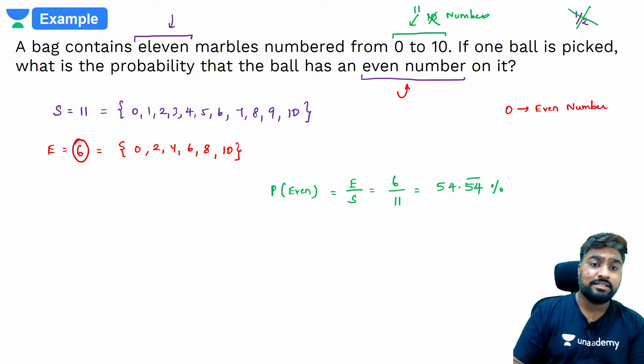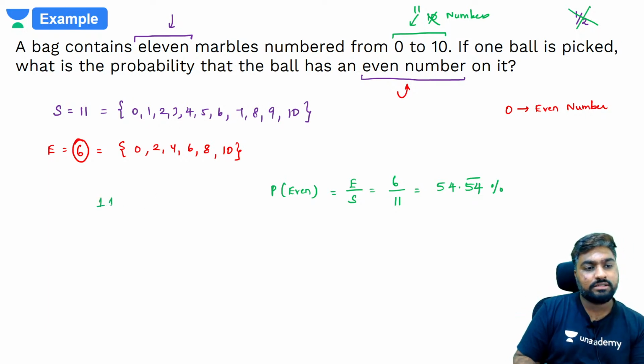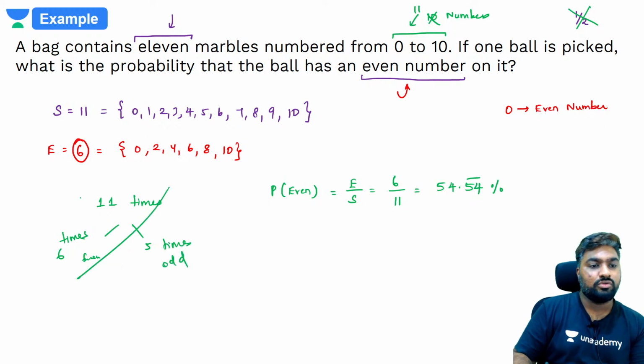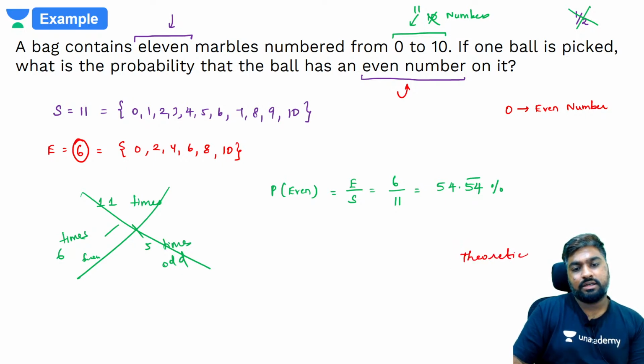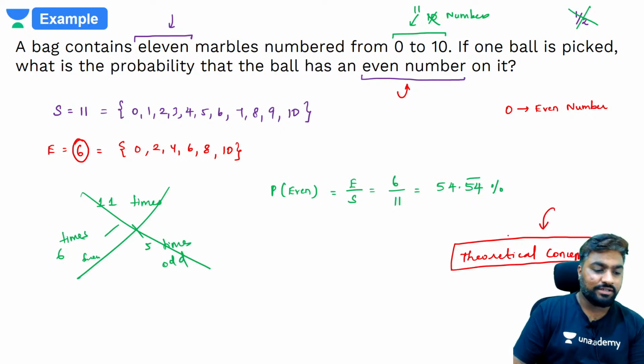Then, this does not mean that if I pick 11 balls, or if I pick 11 times, 6 times I will get even and the remaining 5 times I will get odd. That's not true. So probability is more of a theoretical concept than practical. They try to make it as practical as possible, but it looks good only on paper, not in reality, okay?